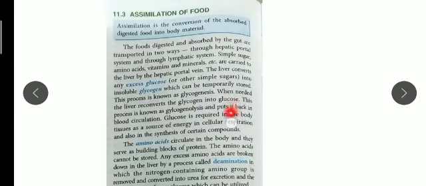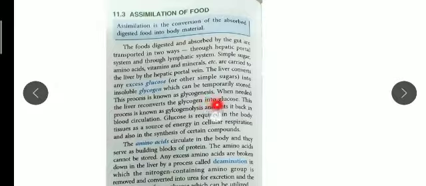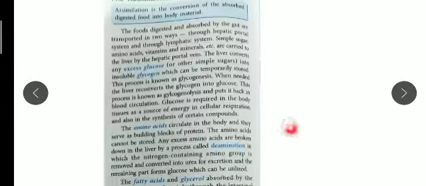Again, this glucose which is converted back through glycogenolysis is taken back into the blood, and through the blood it circulates in our body. So the same thing they are saying, glycogen is required in the body as a source of energy because it is a fuel for our body. So this is about glucose. With the help of glycogenolysis and glycogenesis, our liver converts excess glucose into glycogen, and glycogen back into glucose by glycogenolysis.